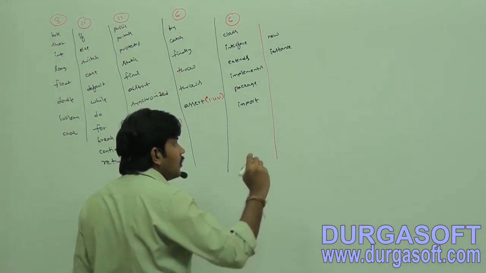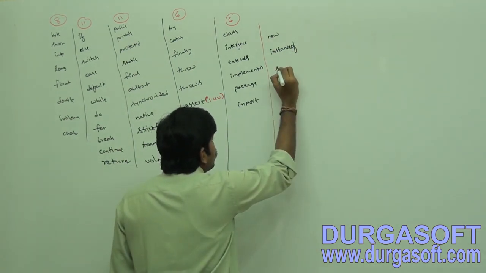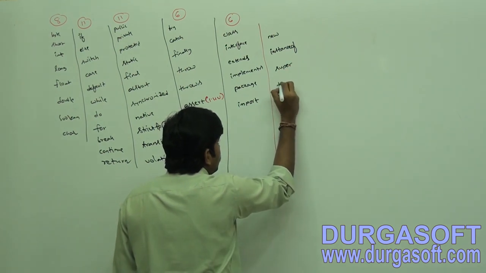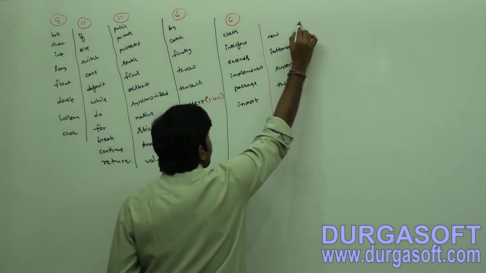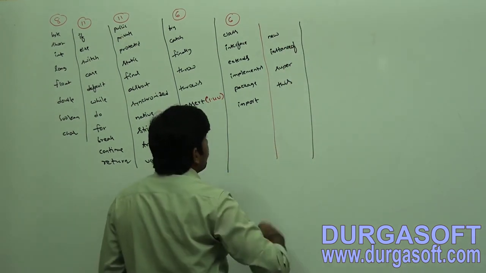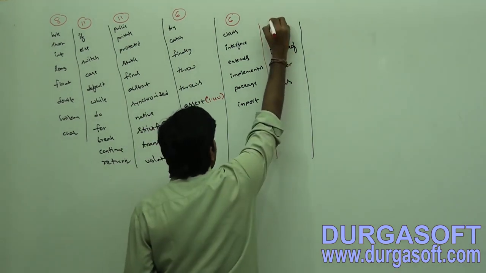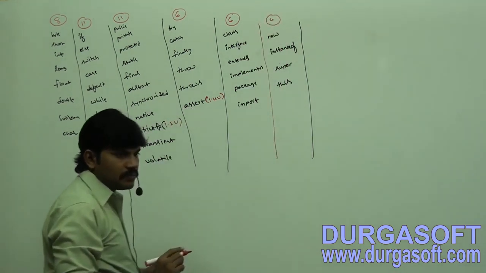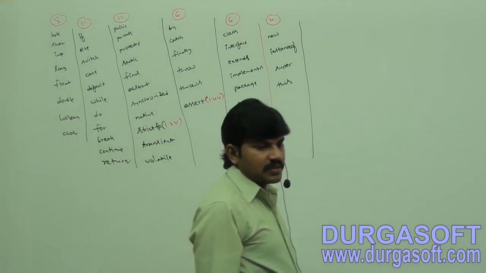Make sure the o is a small o. Instance of. Super and this. That's all, only four: new, instance of, super, this.